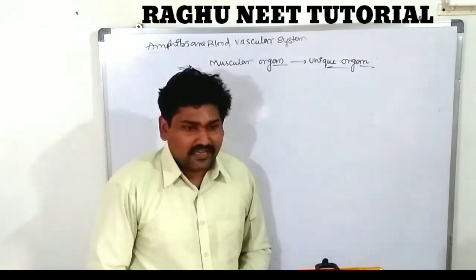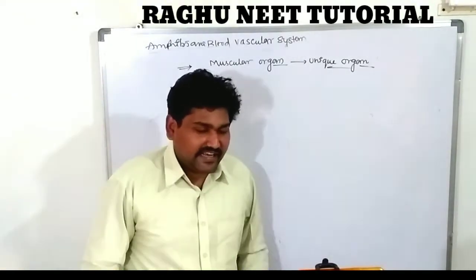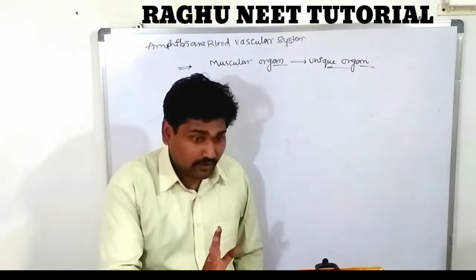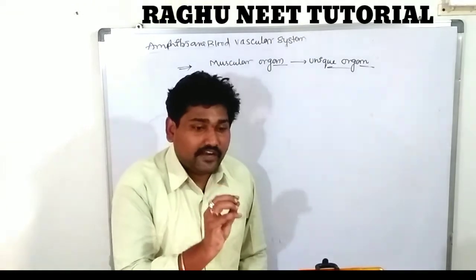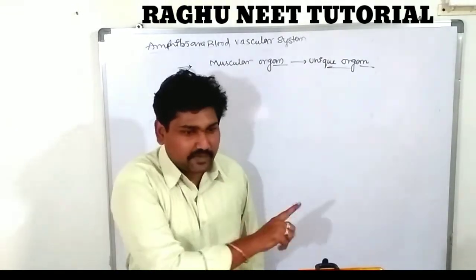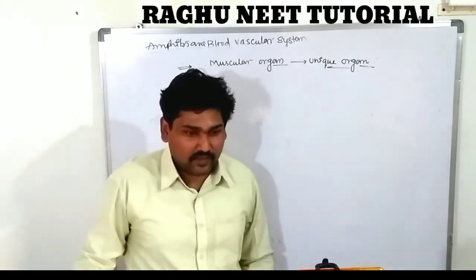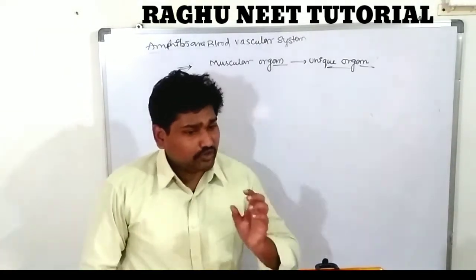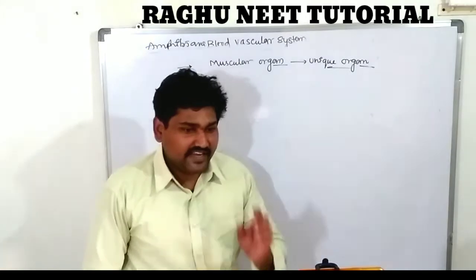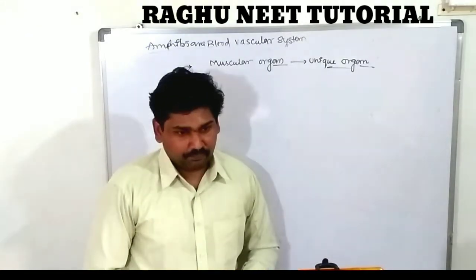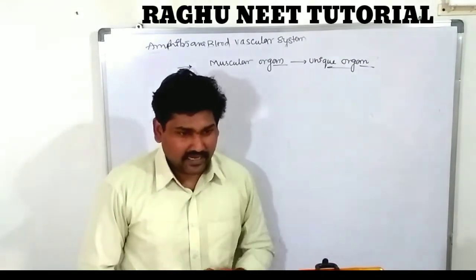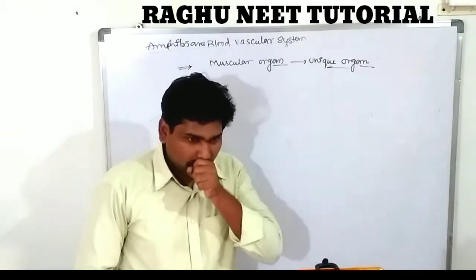Why? Because all muscles of the body, like skeletal muscle, visceral muscle, and the remaining muscles, have myofibrils present. But the cardiac muscle lacks muscle fiber, so we call it a unique muscle. It is a very strong and short muscle, useful for pumping blood. Clear? Or for transporting fluids.